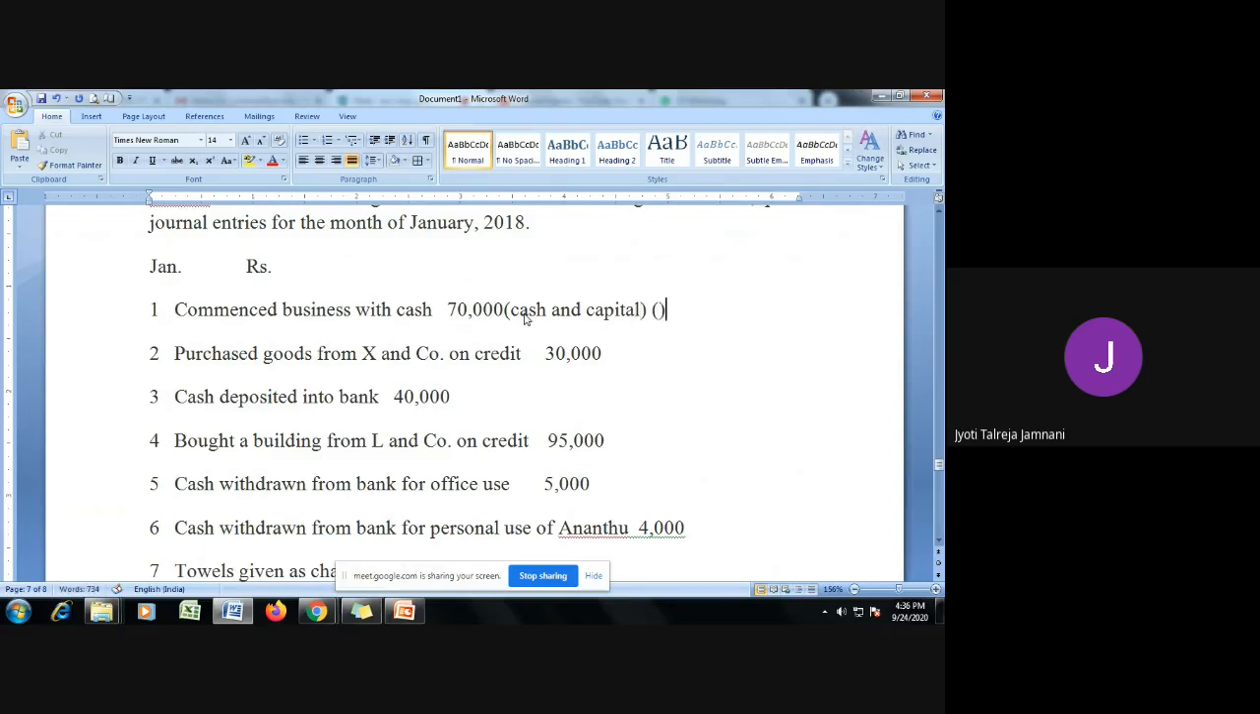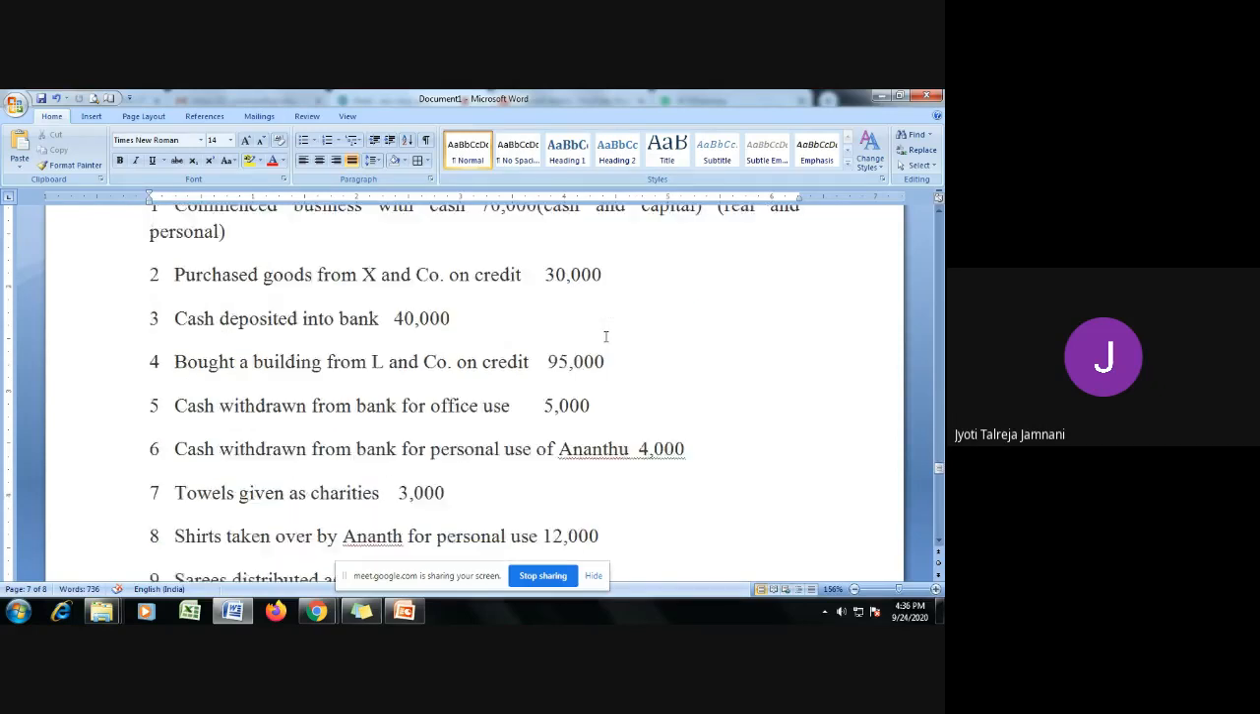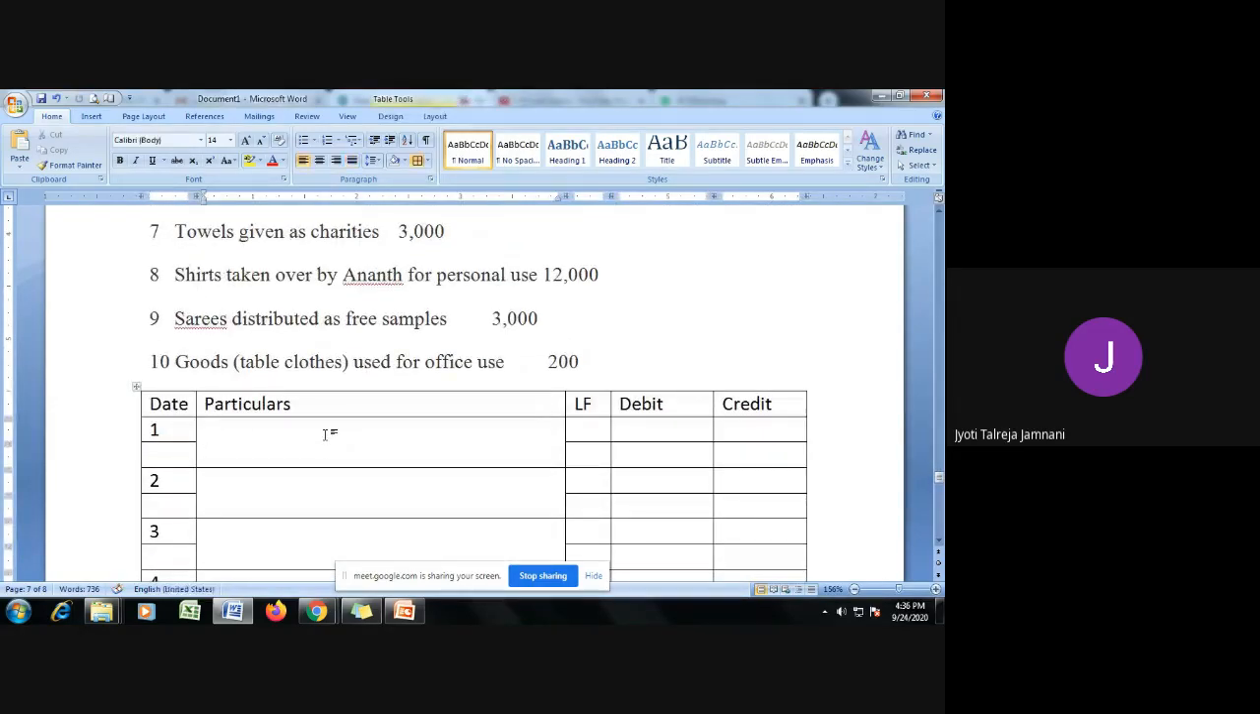Now what is cash? Cash comes under the category of real account. Capital I have taken under the category of personal account. Why are we taking it under personal account? Because Anand is a person and he is contributing towards his own business. So cash is real, and when Anand invests, cash comes into the business. So the entry will be